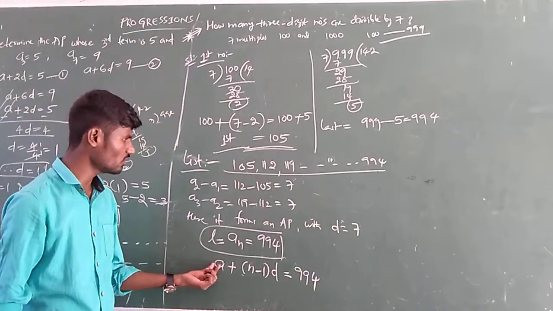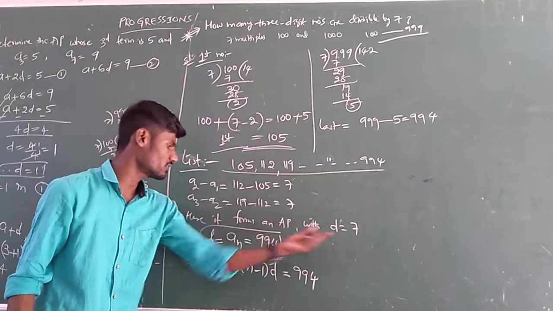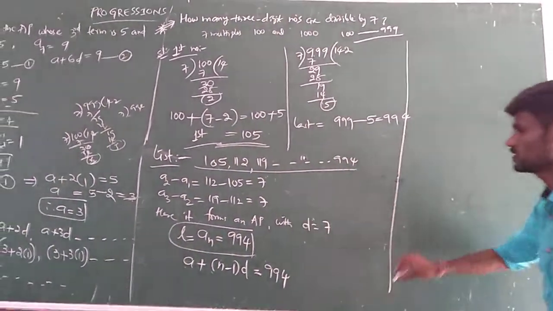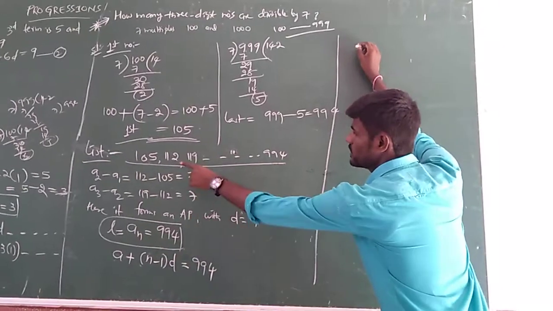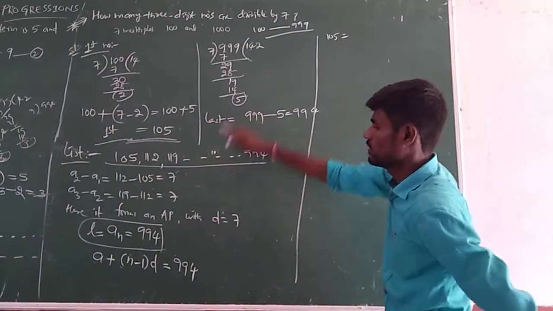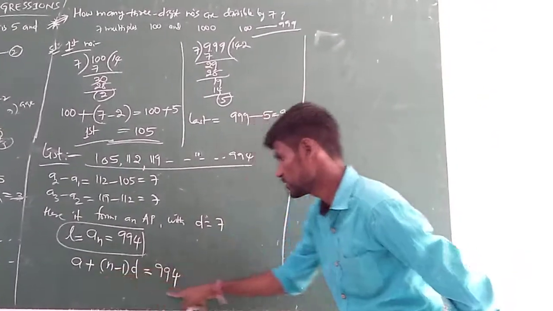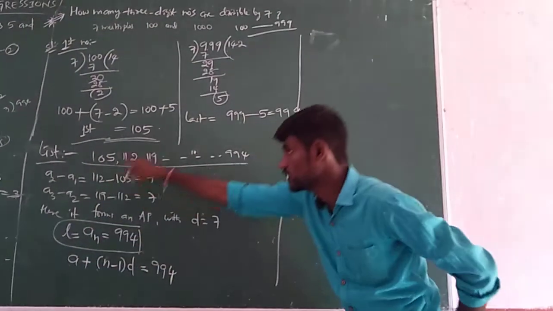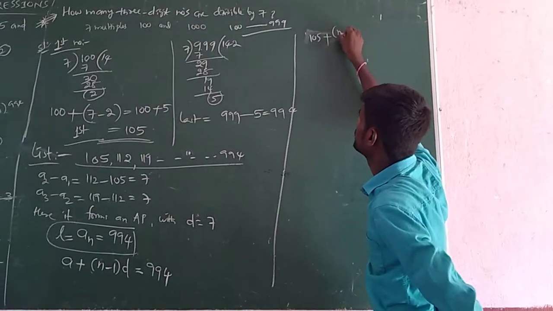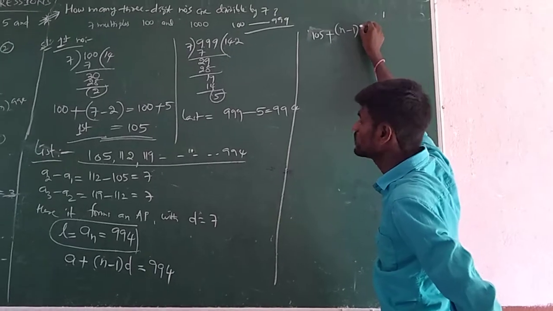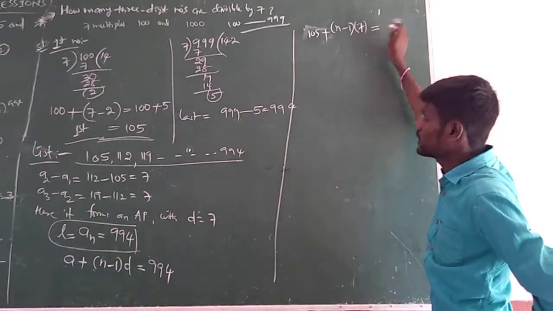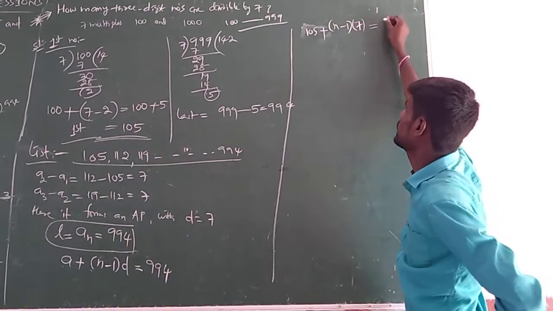So A, do you know? Yes, 105. D, yes, 7. N we need to find. So let us substitute the obtained results here. A is 105, so 105 plus (n minus 1) into D, which is 7. Put a bracket because it is multiplied, equal to AN, nothing but the last term L, nothing but 994.